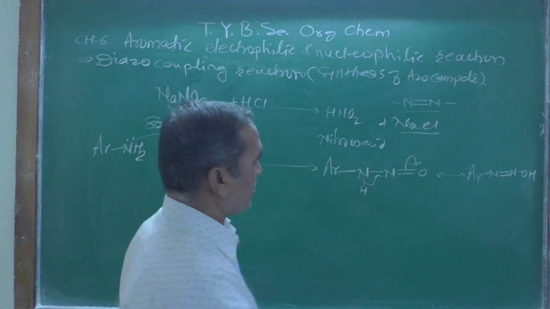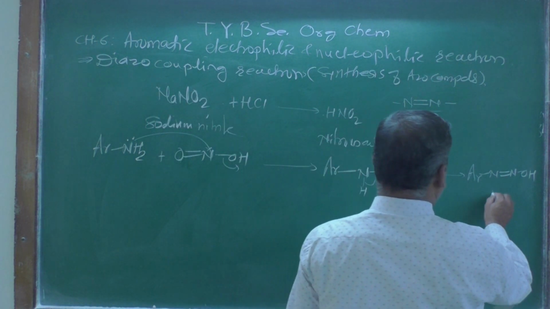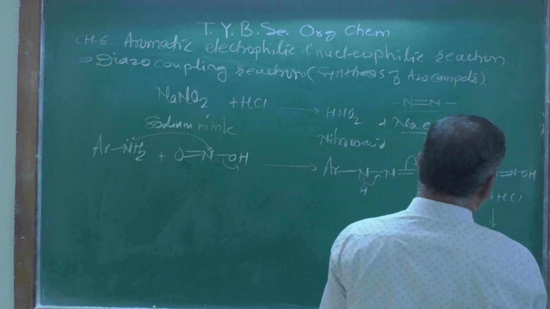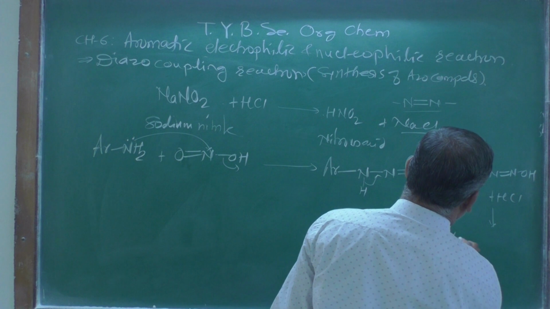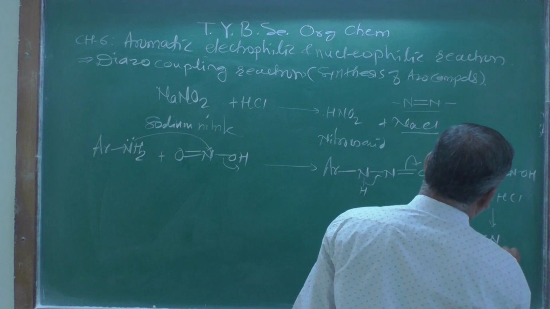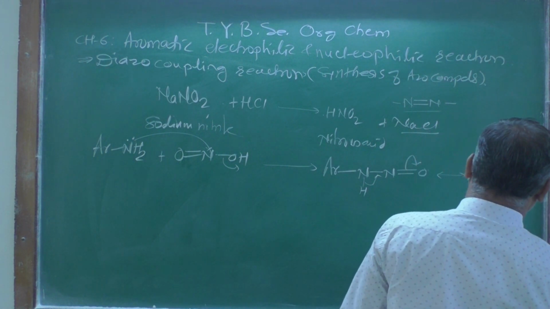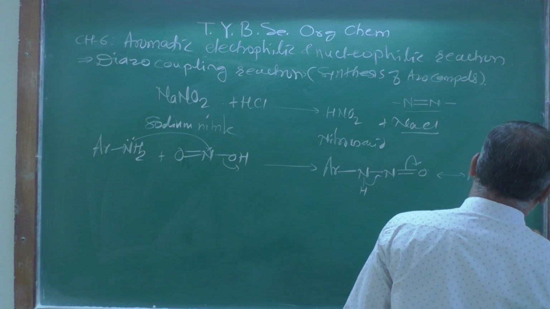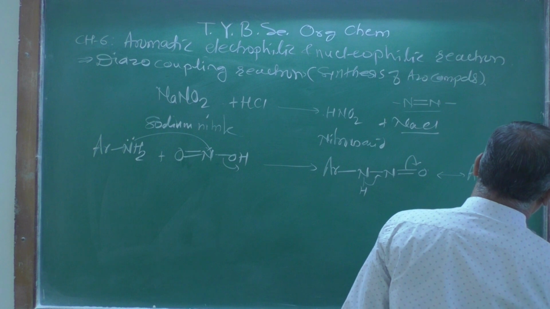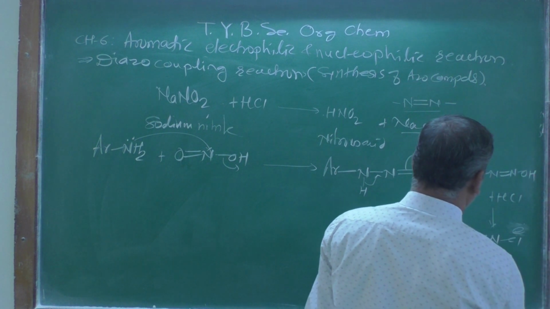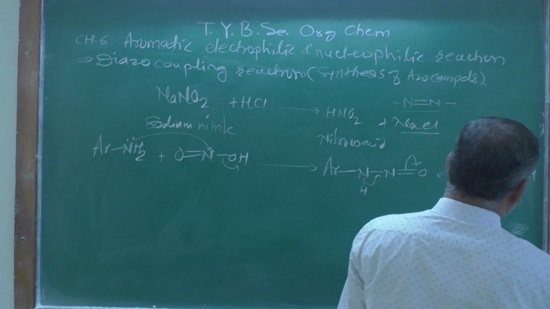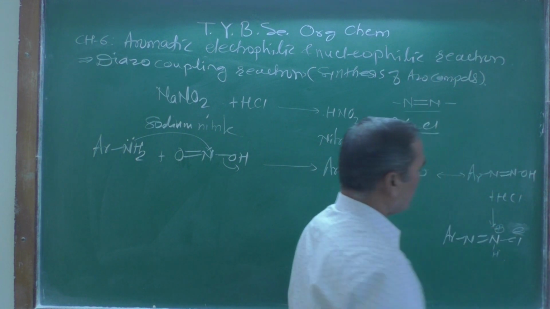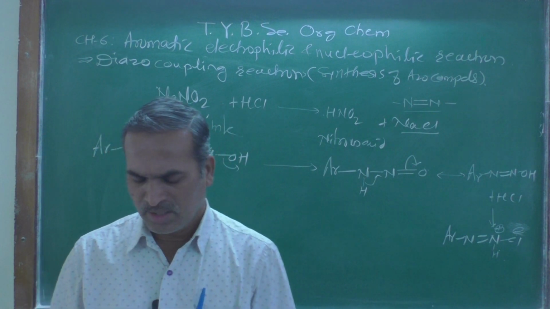When this species is further treated with HCl, what you are going to get? Again you get Ar N double bond N H2, with Cl, a negative charge on the chloride, and one of the hydrogen atoms comes over here with a positive charge.